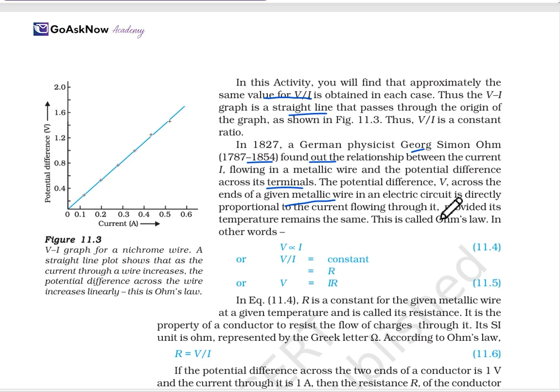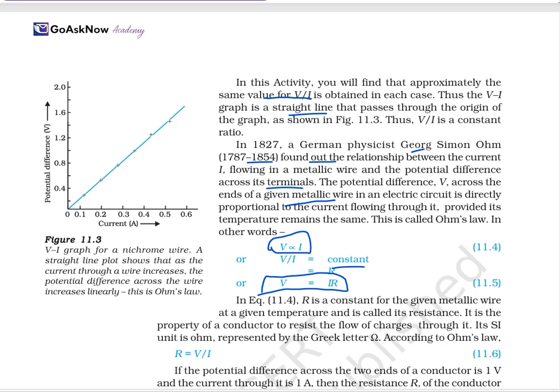This is called Ohm's law. The relationship between the potential difference V and the current I means V is directly proportional to I. V upon I is equal to a constant, and here the constant R works as a constant. So V is equal to IR. This is what Ohm's law is.